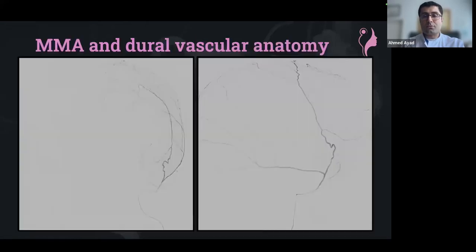If we are going to start with the middle meningeal artery, I think most of the discussion is going to be around the anatomy of that vessel. If you understand this anatomy, usually you will be safe during embolization through the middle meningeal artery. And I believe during most of the indications, especially in the case of the subdural hematoma, this embolization has to be safe. I mean, there is no procedure, of course, without complication, but the complication rate with that procedure should be really as low as possible.